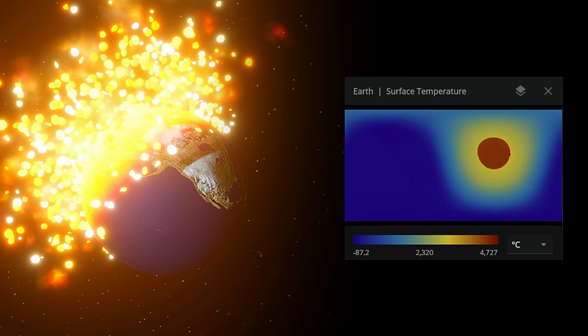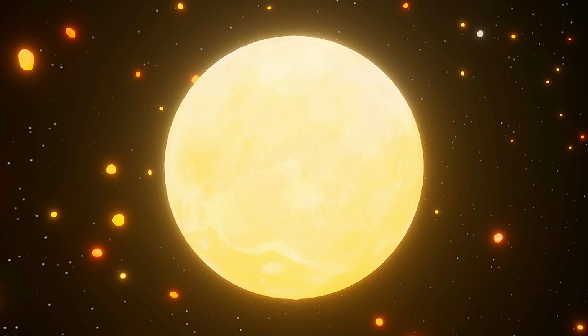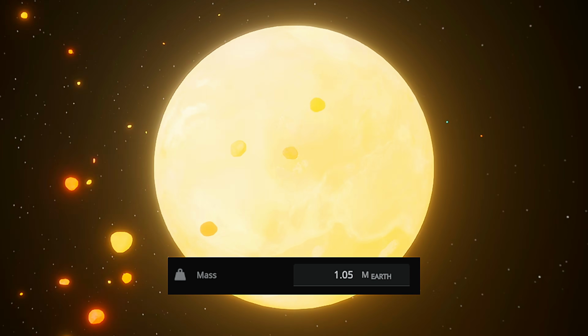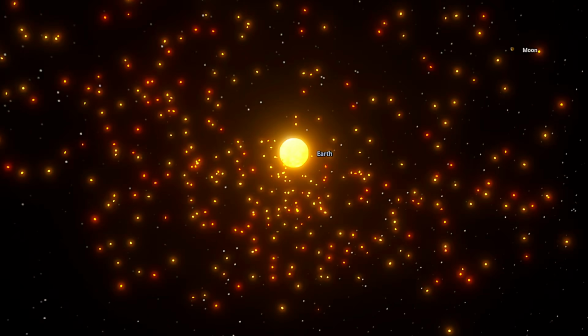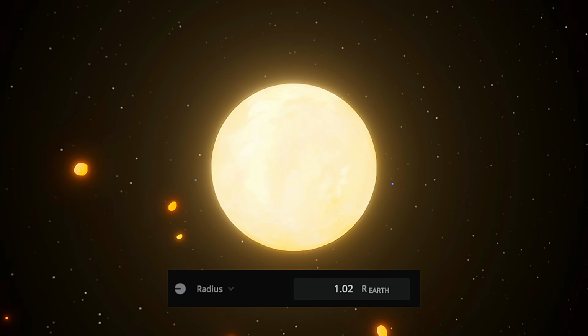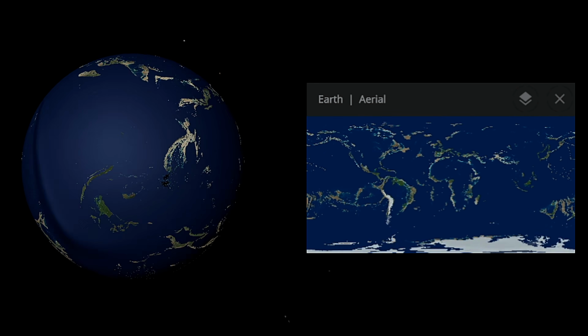Temperatures at the impact site immediately rise to over 5,000 degrees Celsius. After the collision, the merged planet reaches a mass of approximately 1.05 Earth masses. Around 0.057 Earth masses of material are blasted into space, while Earth's radius expands by roughly 2%. Let's fast forward and wait for Earth's surface to cool down once again.